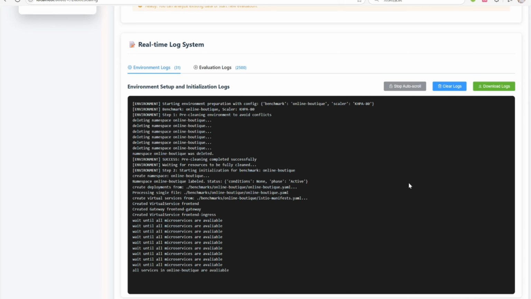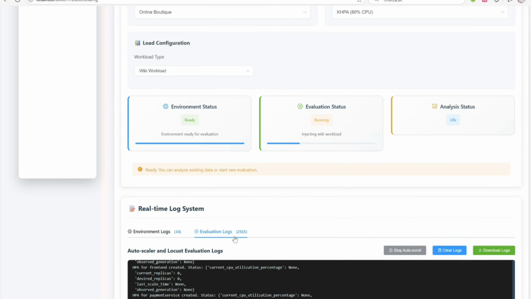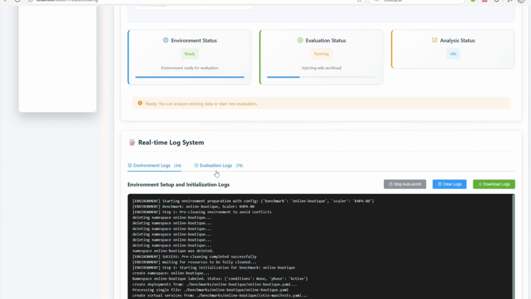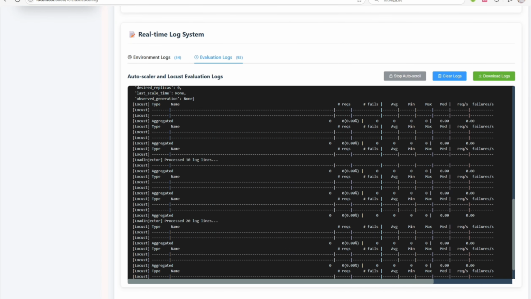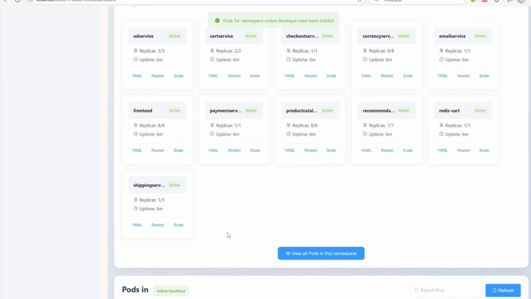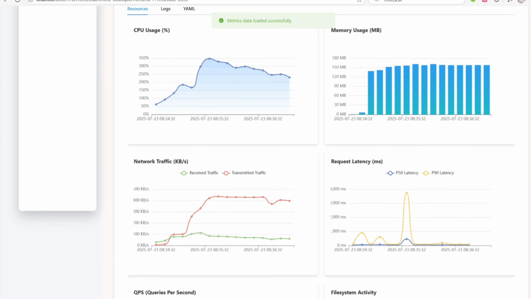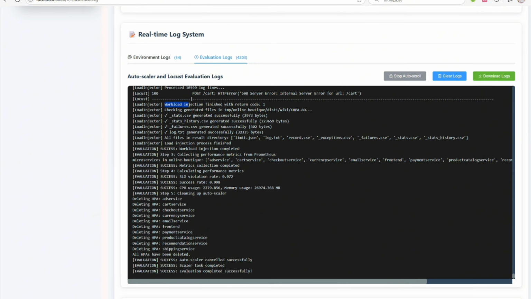After the benchmark is started, we can click the evaluation button to inject workloads and register the autoscaler. There are many logs about the workload injection and statistic results of all requests. We can also check the metrics of current pods. At the end of the evaluation, we can find that the tool deletes the autoscaler and load injector.